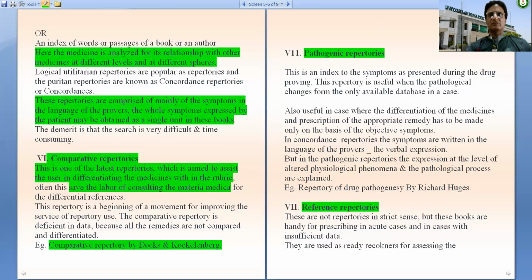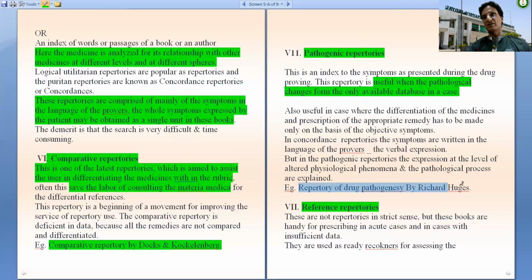Then another group of repertories under random classification comes pathogenic repertory. These are indexed to the symptoms as presented during the drug proving. This repertory is useful when the pathological changes form the only available database in a case. So they are useful when your case consists of mainly of the pathological symptoms. Here the pathogenesis of the drug proving is given as such, therefore they are known as pathogenic repertory. The example of such repertory is Repertory of Drug Pathogenesis by Richard Hughes.